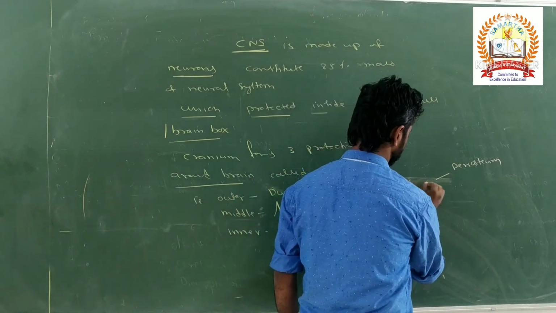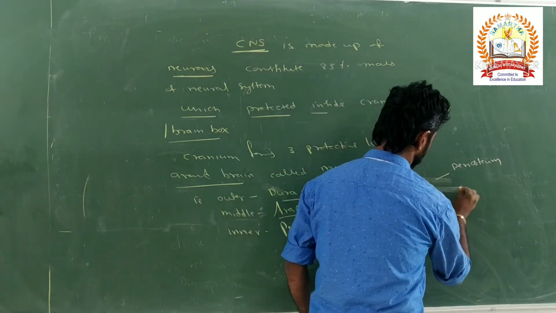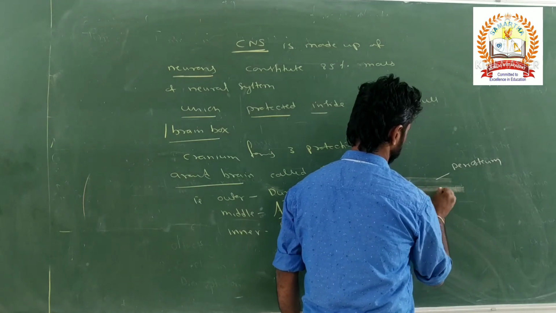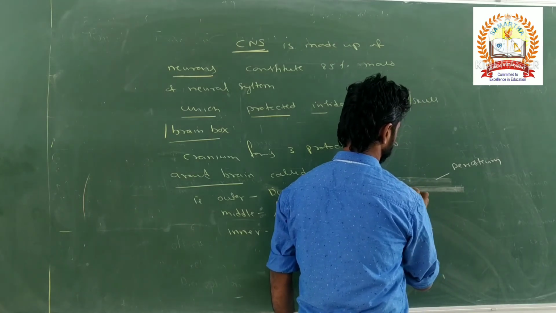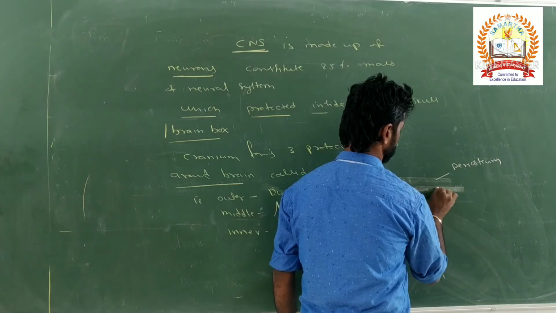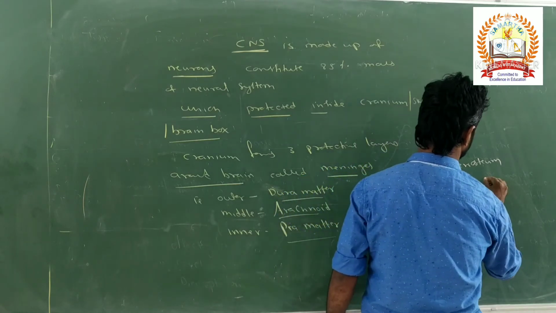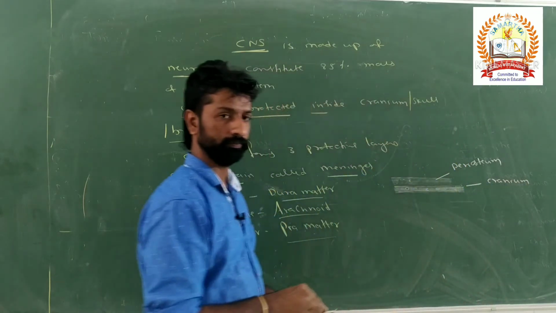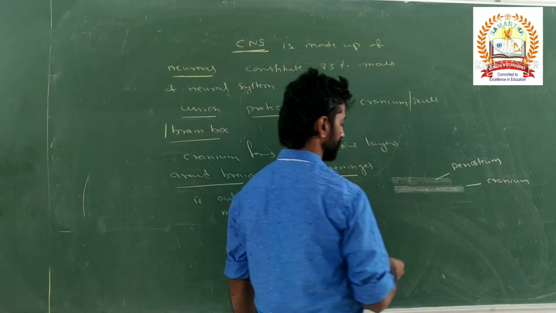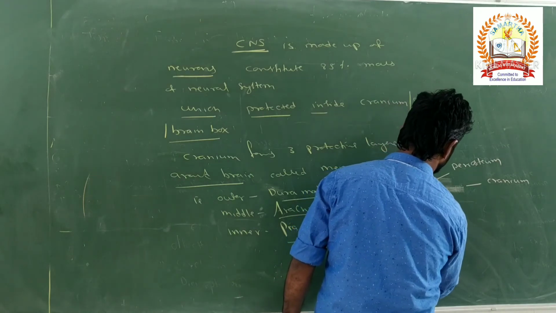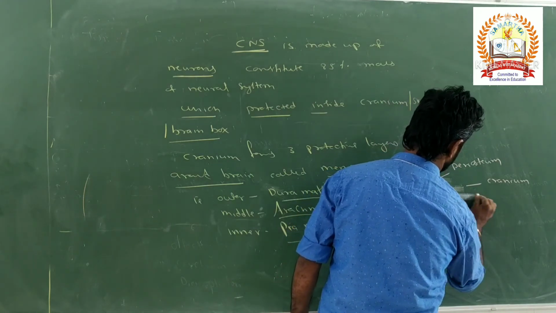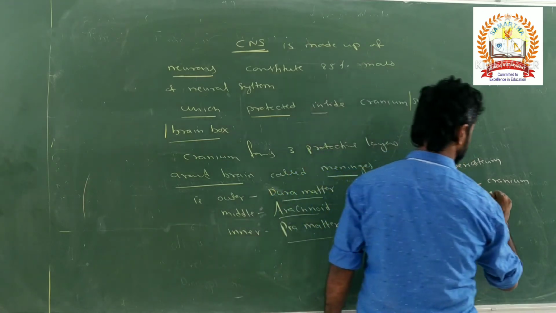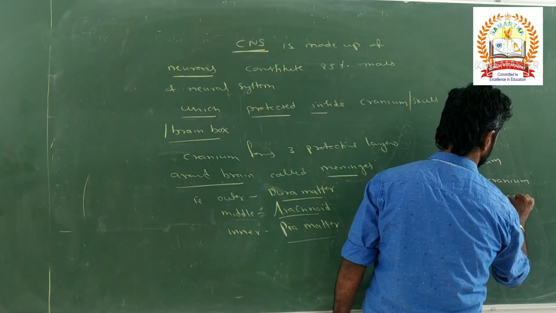Then this bony layer is nothing but the cranium, the cranial bone. Below that there is the presence of 3 protective layers. The first one, the outermost one, is called dura mater.